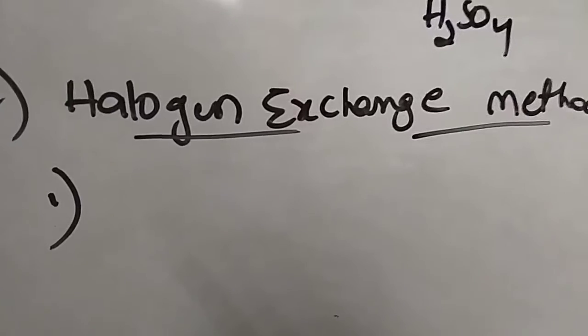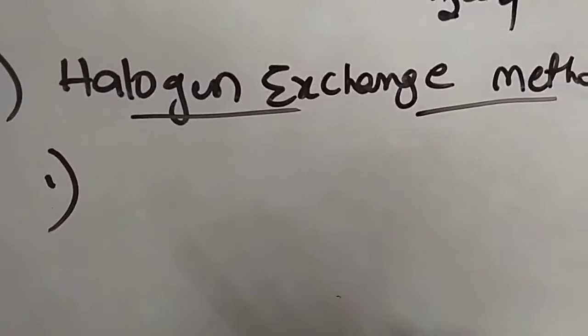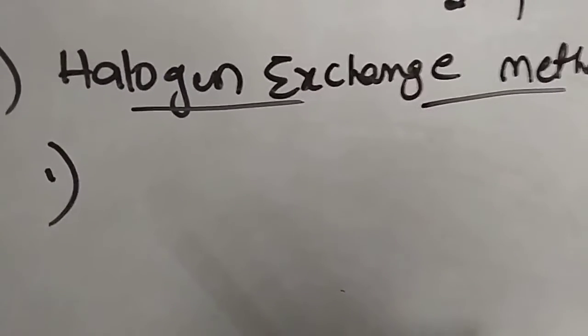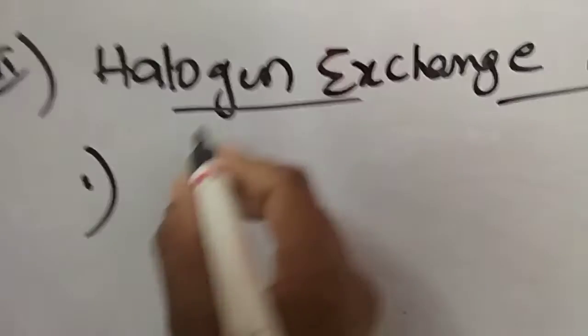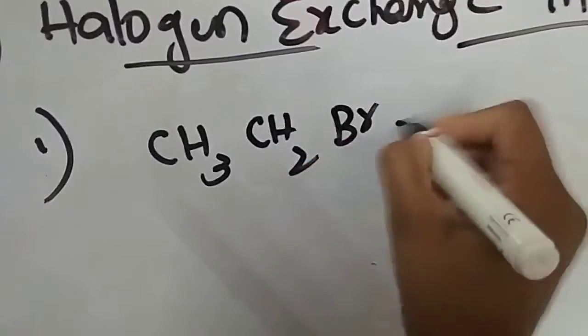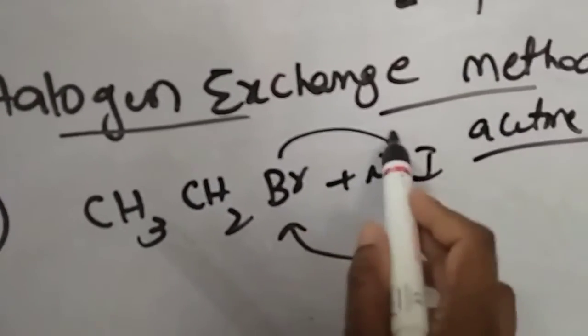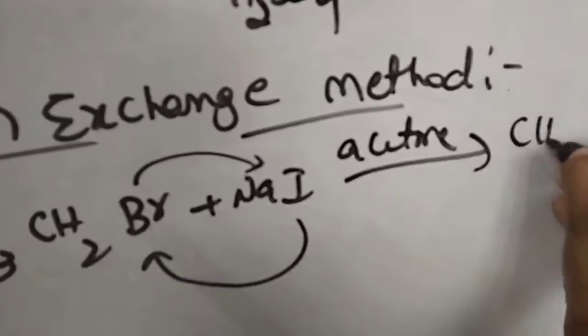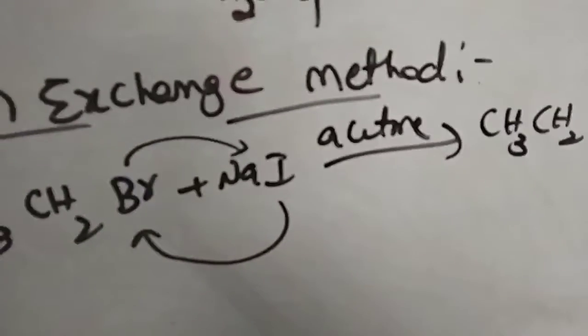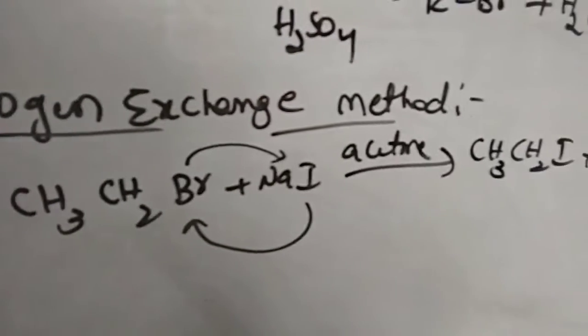Iodoalkanes are CH3I, C2H5I, whatever it is, prepared by taking alkyl bromides. Here I am writing alkyl bromides, meaning I take either CH3Br or C2H5Br. It is treated with sodium iodide in presence of acetone. This is the halogen exchange method. Simply, the halogen is exchanged: iodine comes here and bromine goes there. Then the product is CH3CH2I plus NaBr.